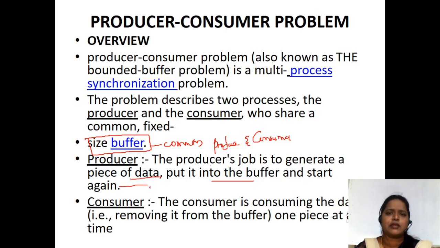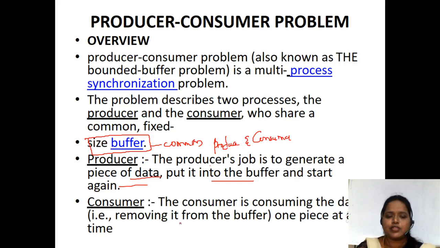That is producing items only. If he produced one item, he places it in the buffer, and again produces another item and places it in the buffer. Before placing onto the buffer, he has to check whether the buffer is full or not. If the buffer is full, the producer is not allowed to produce an item. That is the main restriction imposed on the producer.